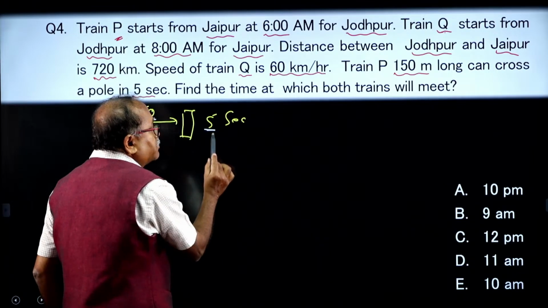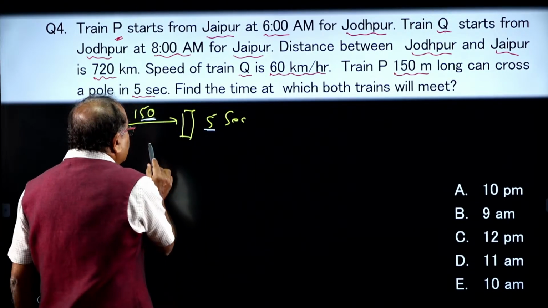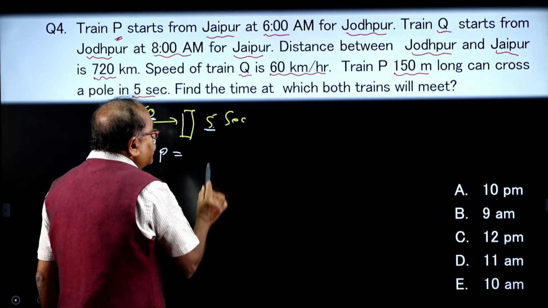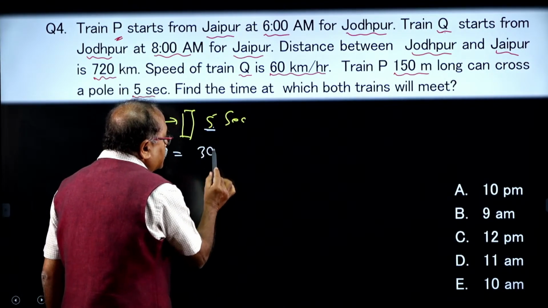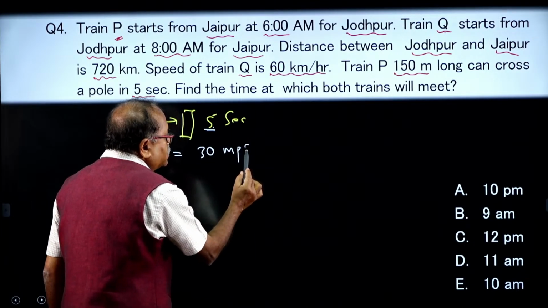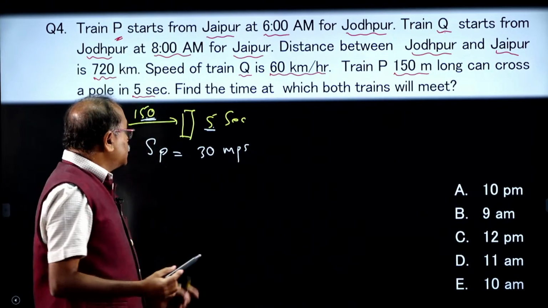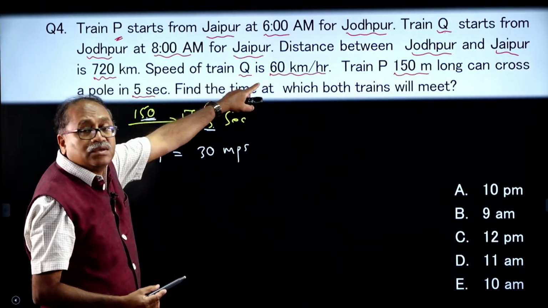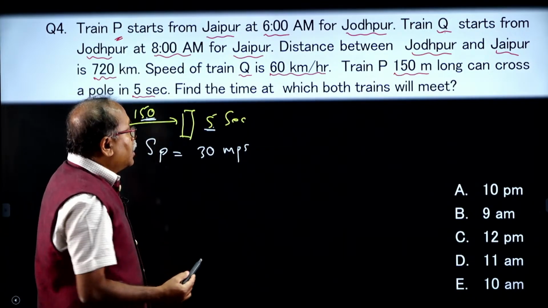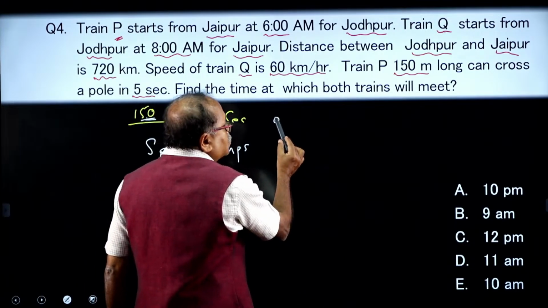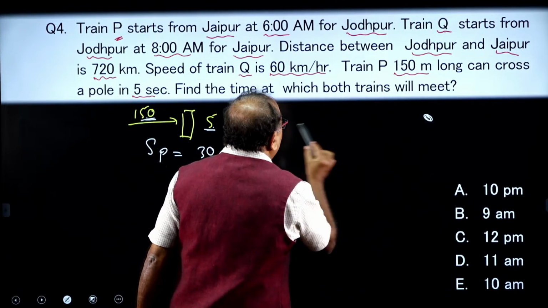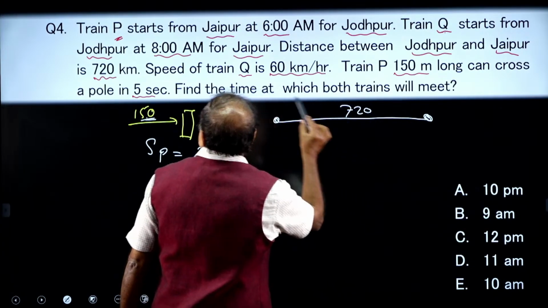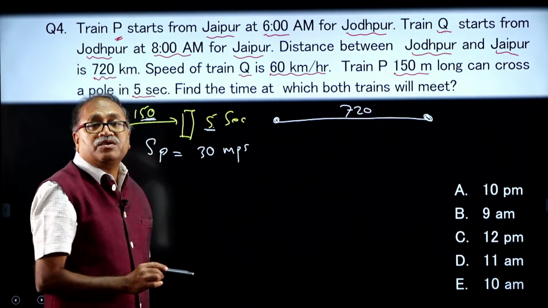150 meters is covered in 5 seconds. So, what is the speed of P? The speed of P is 150 by 5, which comes to 30 meters per second. That is the speed of P, and the speed of Q is already given, 60 kilometers per hour. And we have the 2 points, Jaipur and Jodhpur, and the total distance given to us is 720.